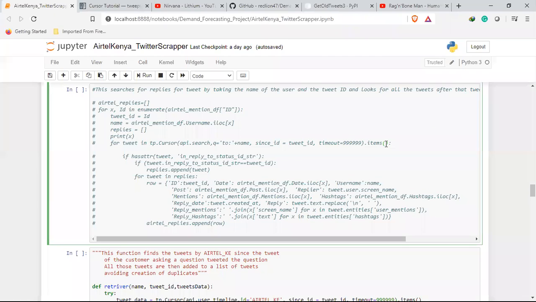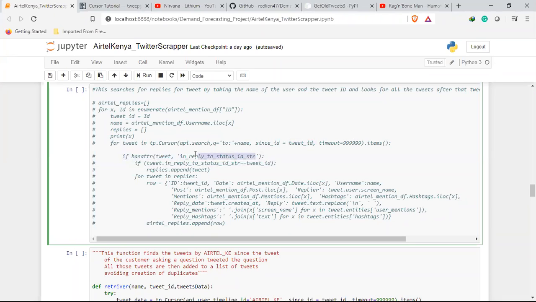And then what I get from the cursor is more of an object with all the tweets that have the name, and their IDs are after tweet ID. So I go through each of these tweets and I look for one specific statement, in reply to status ID string.